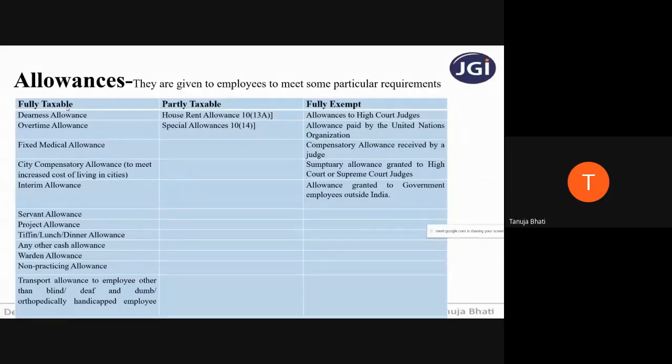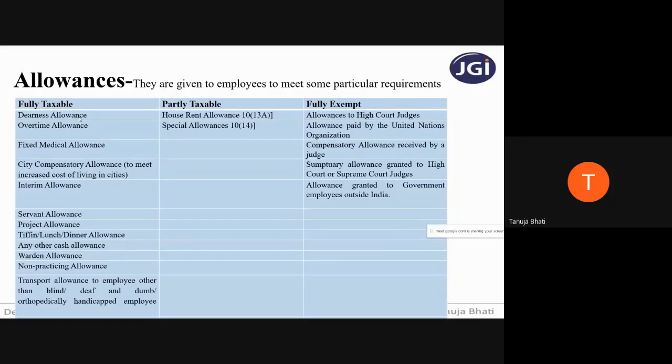Now, if in the problem any employer is giving an employee any of these allowances, you need not do any calculation, just take the 100% amount of this allowance in the outer column while calculating income from head salaries.